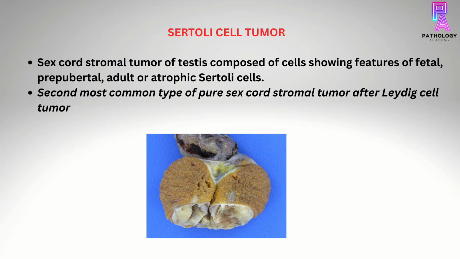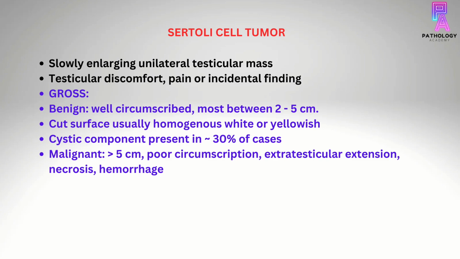Coming to Sertoli cell tumor. The Sertoli cell tumor is a sex cord stromal tumor of testis which is composed of cells showing features of fetal, prepubertal, adult or atrophic Sertoli cells. It is the second most common type of pure sex cord stromal tumor after Leydig cell tumor. The patient usually presents with slowly enlarging unilateral testicular mass, and testicular pain can be an incidental finding also.